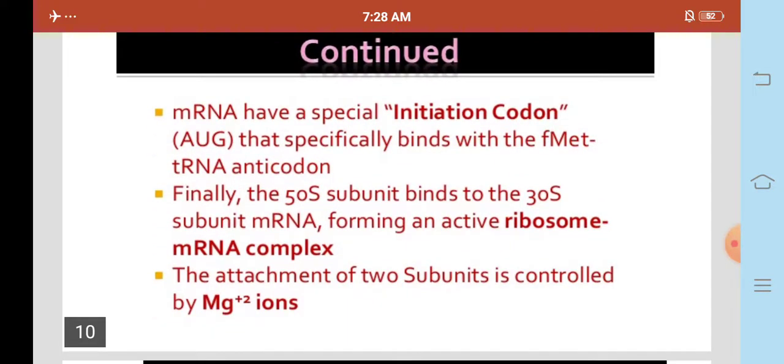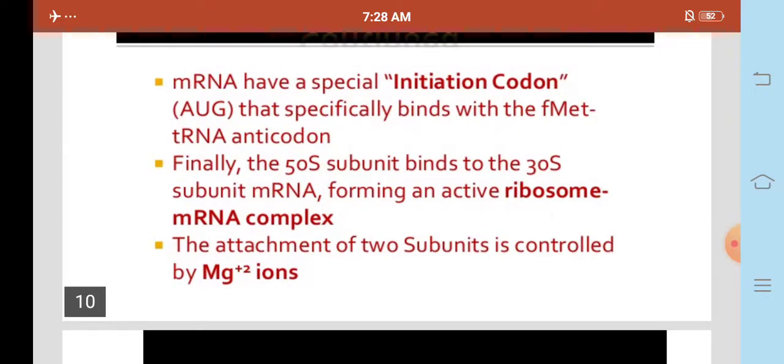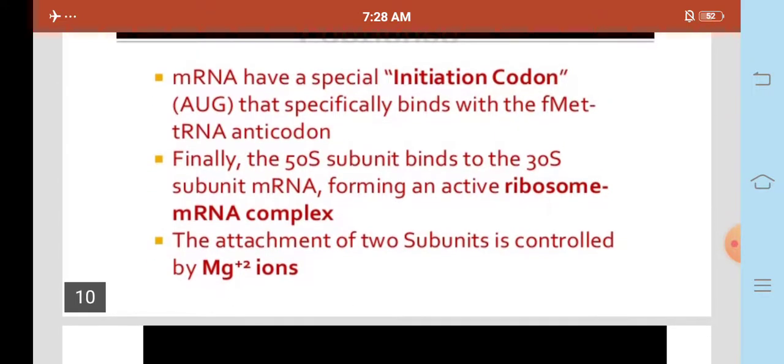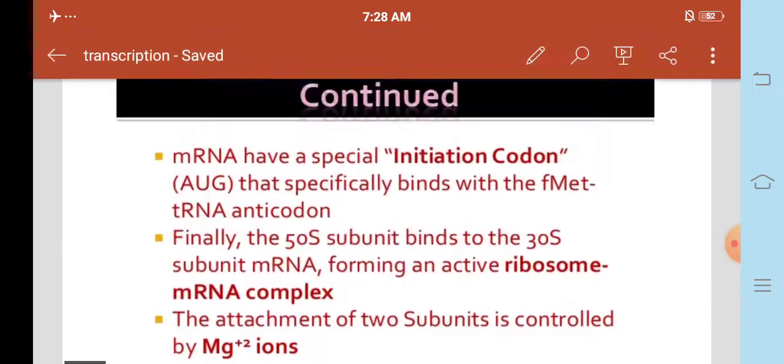mRNA has a special initiation codon, AUG, that specifically binds with the fMet tRNA anticodon. Finally, the 50S subunit binds to the 30S subunit mRNA, forming an active ribosome mRNA complex. The attachment of the two subunits is controlled by magnesium ions.